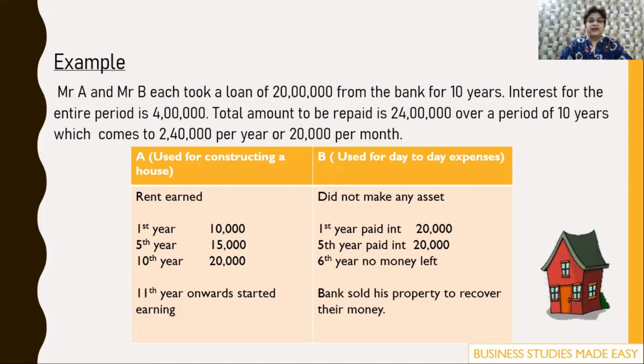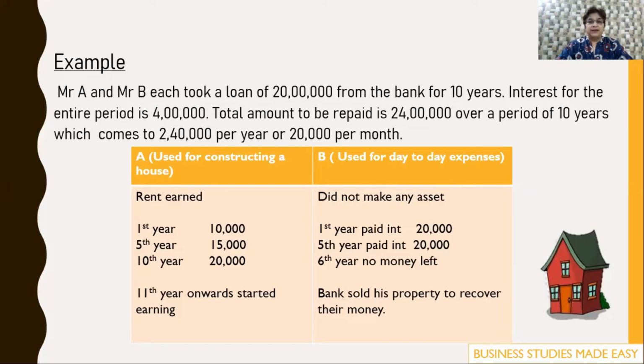Till the 5th year, the rent was 10,000. After the 5th year, the rent increased to 15,000, but his installment was still 20,000, so 5,000 he was still paying from his pocket. By the 10th year, the year the loan got over, he had started earning 20,000 from rent. And subsequently, the rent kept on increasing.